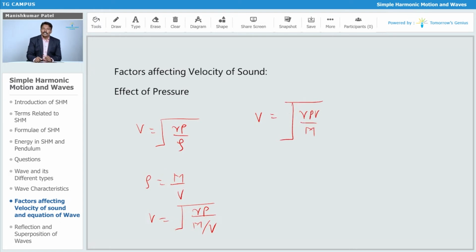Now, if the pressure changes, the volume changes accordingly. If pressure increases, volume decreases, so pV always remains constant. So it doesn't change the velocity of sound.